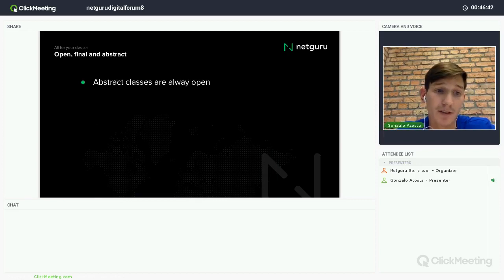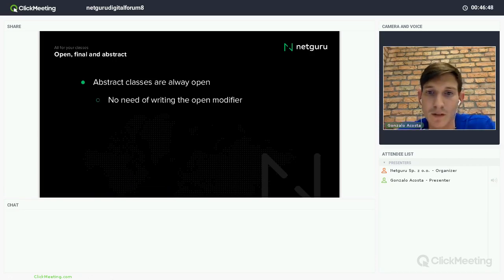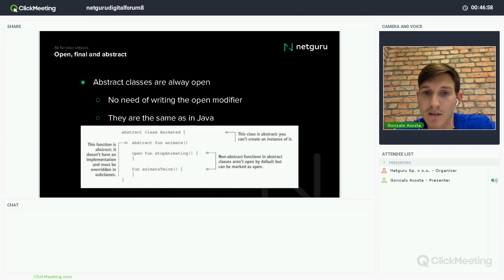Then in case of abstract classes, they are always open because it doesn't make sense to have an abstract class that is not open. So there is no need of writing the open modifier because they're abstract, right? And it's the same as in Java. Here I have an abstract class. Like I said, I don't have to write open, just abstract.